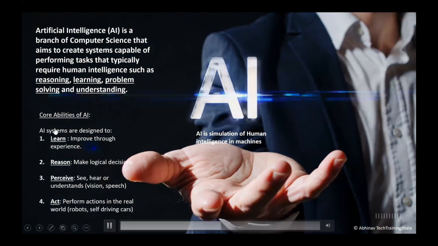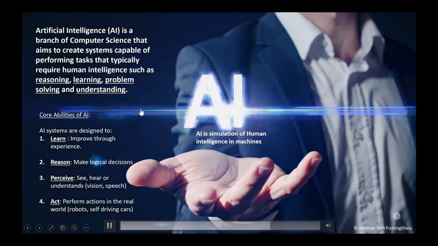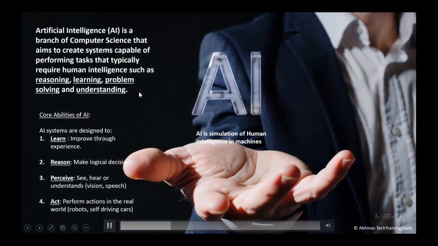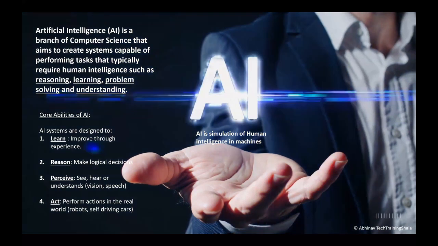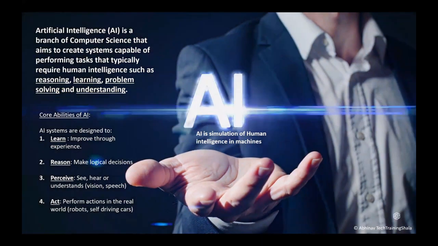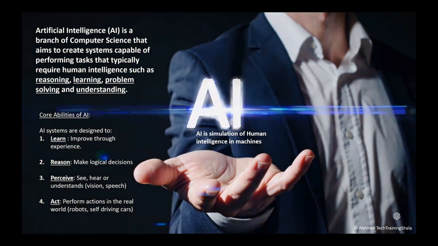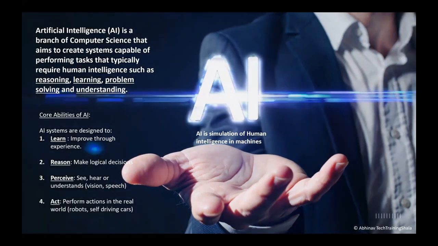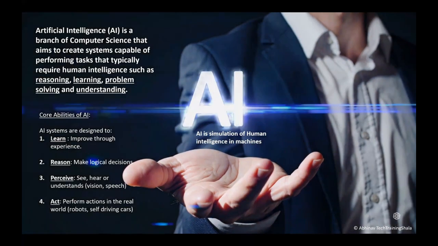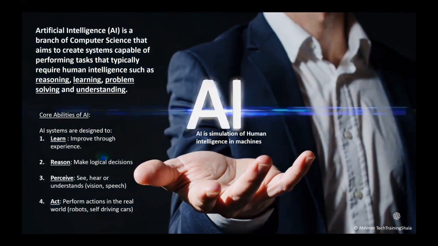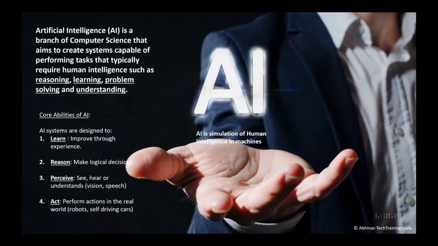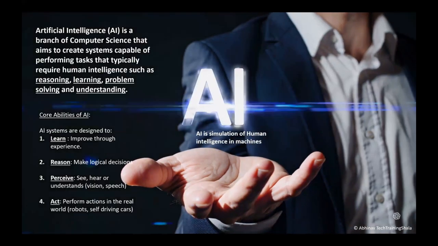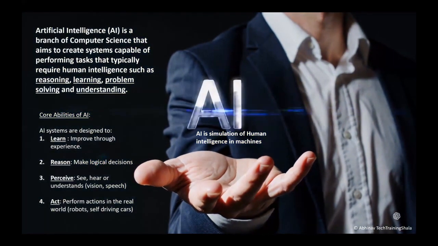So if we talk about the core abilities of AI, AI systems are designed to learn, and they basically learn and then improve through experience. So that's how even the humans do, right? We learn and we make mistakes, and then we improve through the learning experience, right? So that's exactly one of the core abilities of AI. Then second is reasoning. So AI systems can make logical decisions like we humans do.